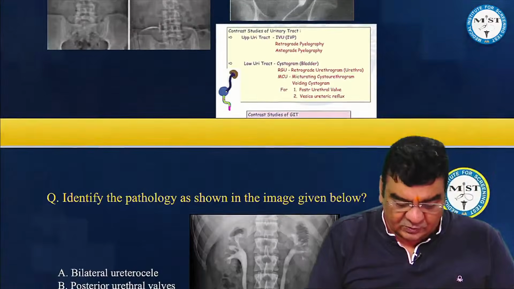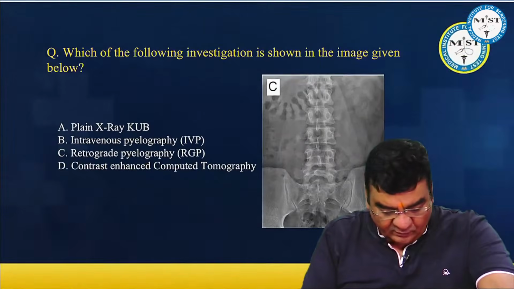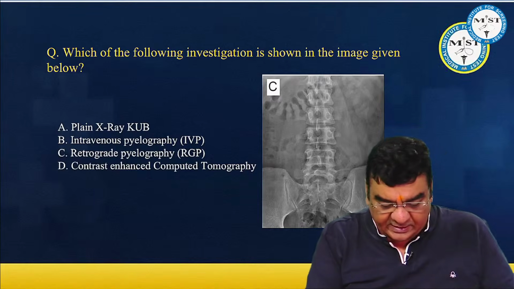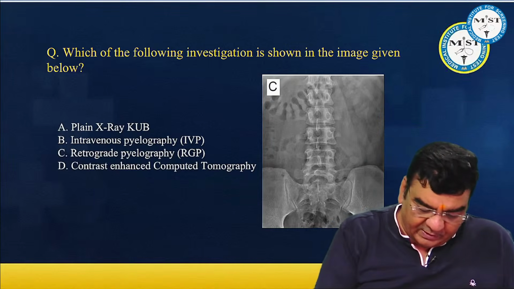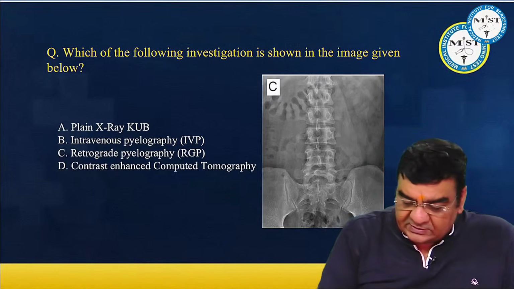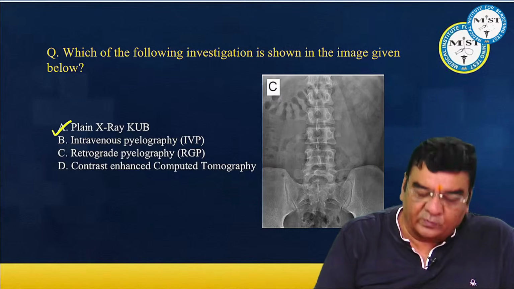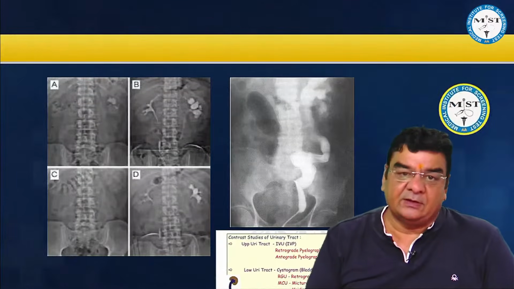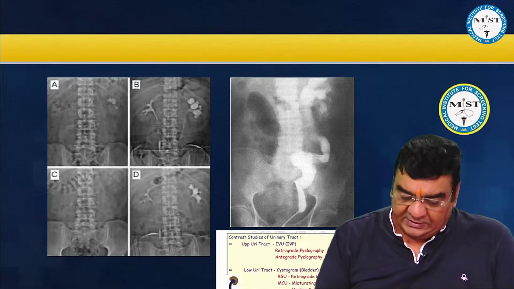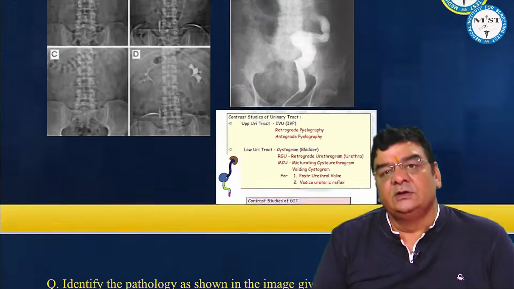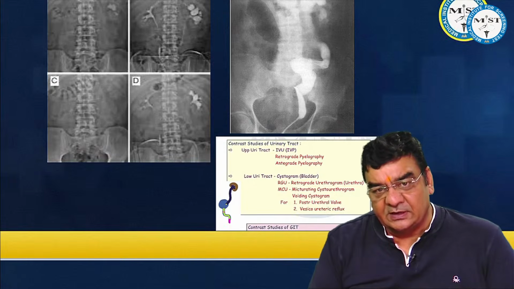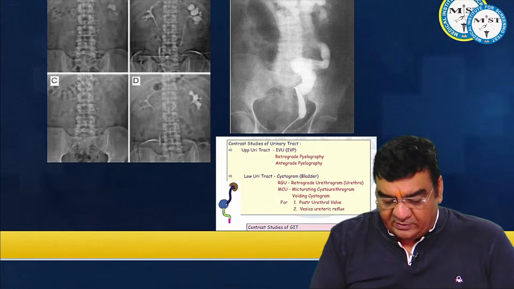So here the correct answer would be plain X-ray KUB if this was the X-ray as we are seeing here. But because these are not the exact questions we actually had in the exam, depending on what we had in the exam, the answer will definitely change. This is just an effort. These are not the exact questions which were actually asked in the exam. This is just based on the recall.